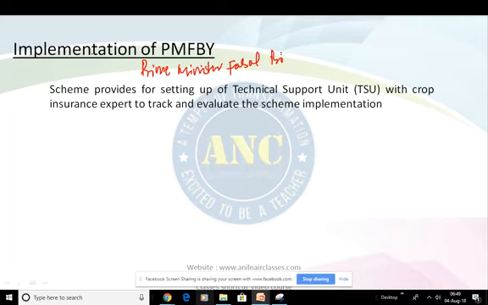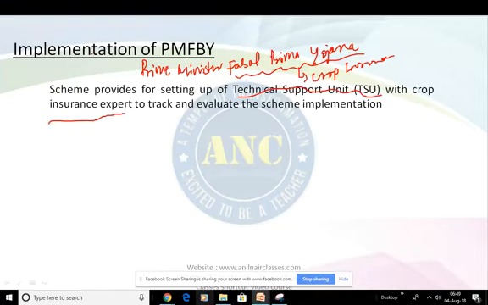Fasal Bima Yojana. It is basically crop insurance in short. Okay, crop insurance. So here, this scheme provides for setting up a technical support unit with a crop insurance expert, which I'll be telling you in short.